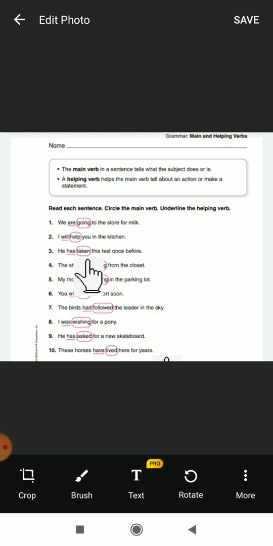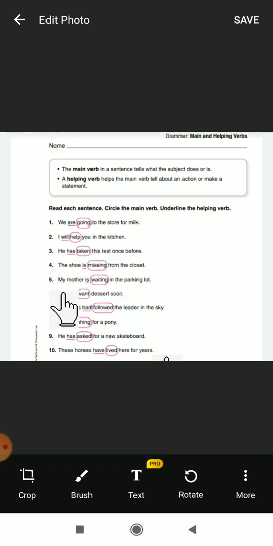Next, he has taken this test once before. Here taken is the main verb, so we circle it, and has is supporting this taken. So has is the helping verb. Next, the shoe is missing from the closet. Missing is the main verb, and here is is the helping verb.